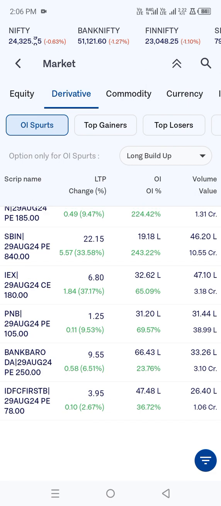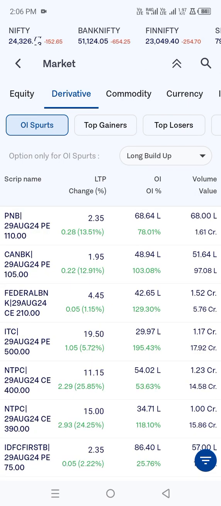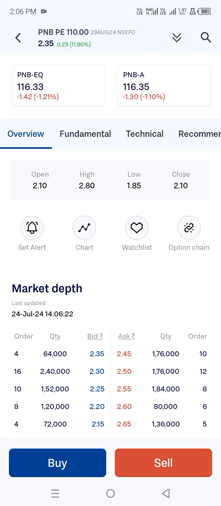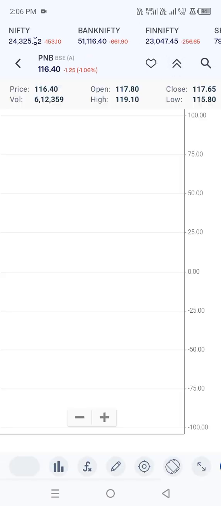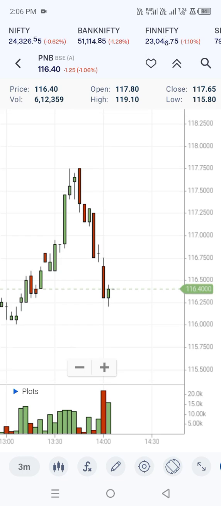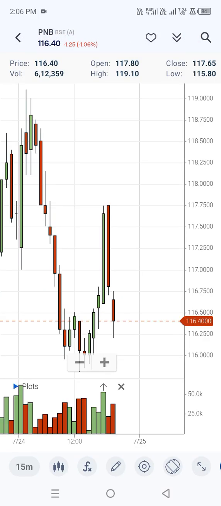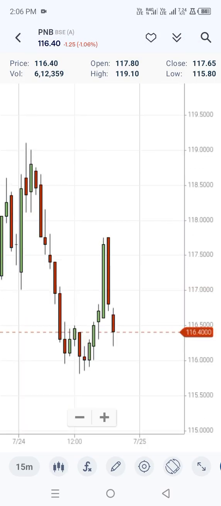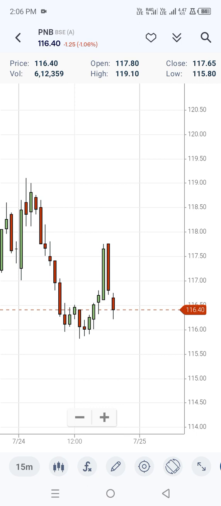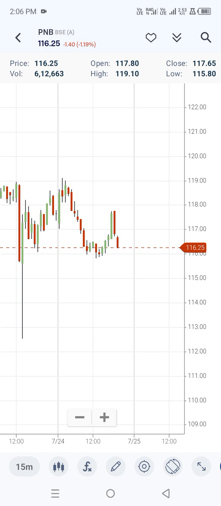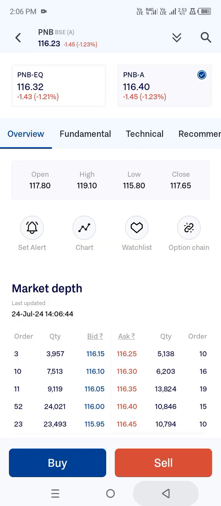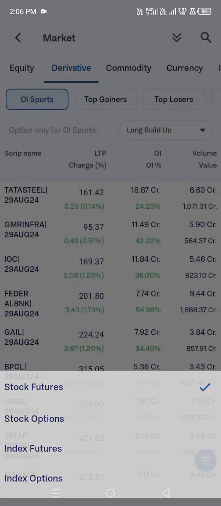So when it comes to Punjab National Bank, 110 will be the first target, and till 105 it will look bearish. That is what it looks like. And PNB gave a nice movement. So let's change it to 15 minutes. You can see it is falling down till 110, it will look bearish. Until 105 there will be a target pending, so you can check it out for the Punjab National Bank. Just now data got added, that is the reason I started the video.